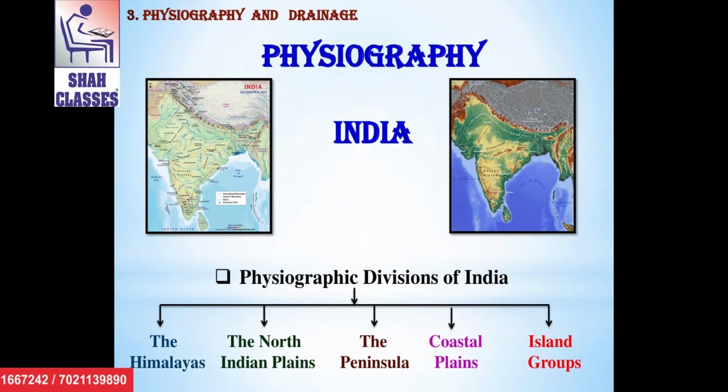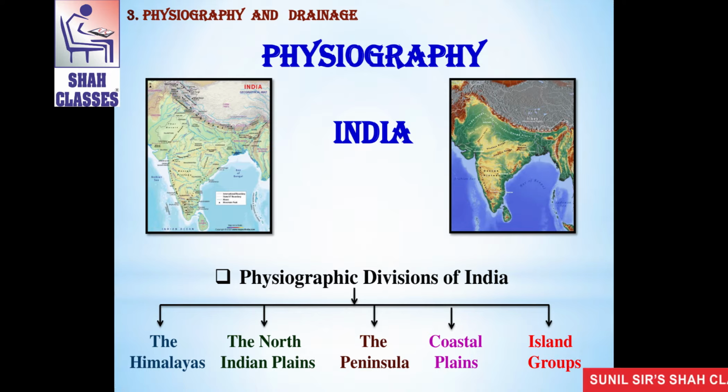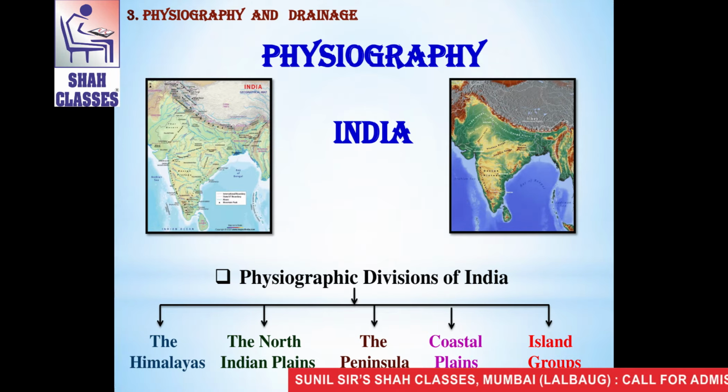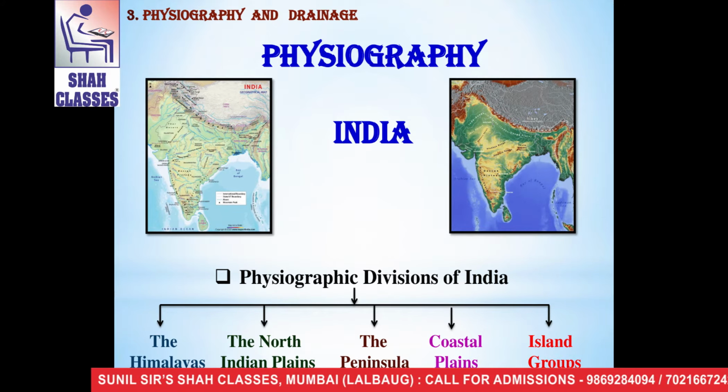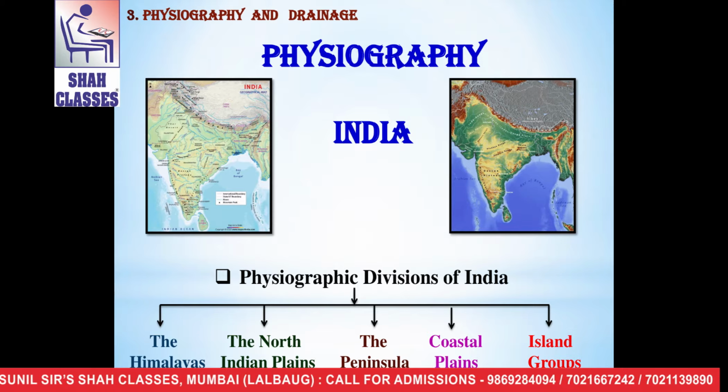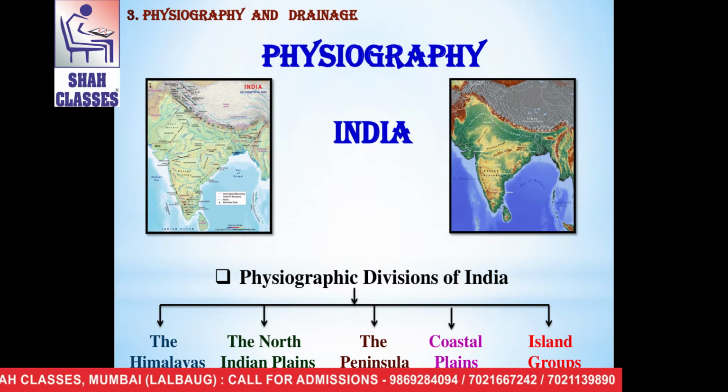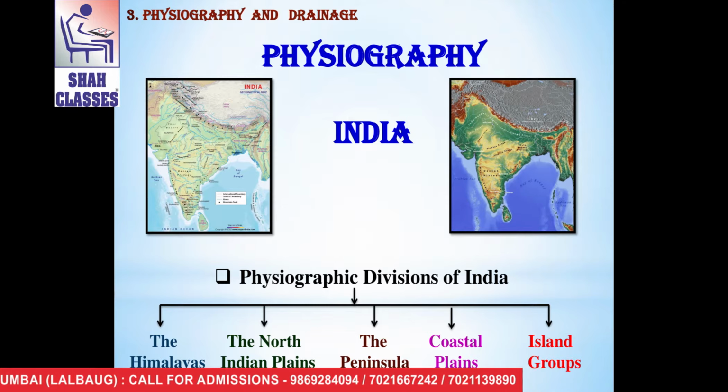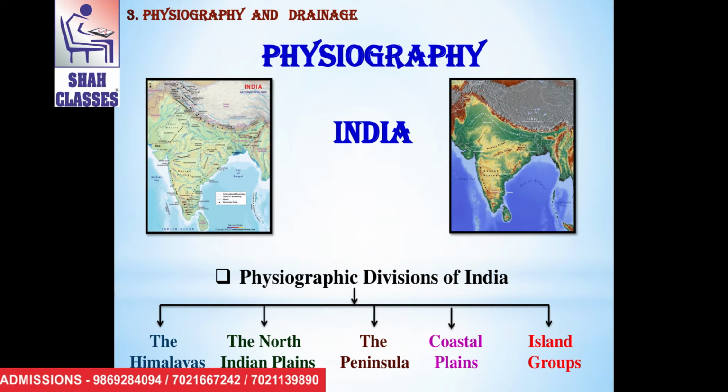First, we are going to see the physiography of India. See, here are two maps, geographical or physiographical maps of India. Which are the physiographic divisions of India? See, there are 5 physiographic divisions of India. First is the Himalayas. The second one is the North Indian Plains. The third one is Peninsula. The fourth one is Coastal Plains. And the fifth one is Island Groups of India.